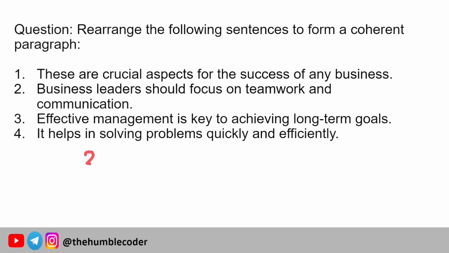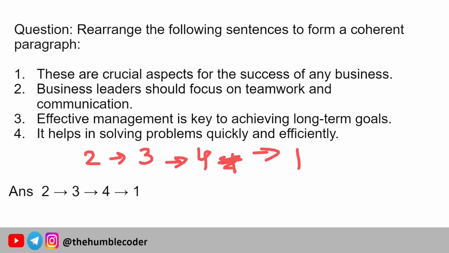The first option is going to be second. Business leaders should focus on teamwork and communication. Next should be effective management is key to achieving long-term goals. Next option is it helps in solving problems quickly and efficiently. And the next will be these are crucial aspects for success of any business. So the correct sequence is 2, 3, 4, 1.